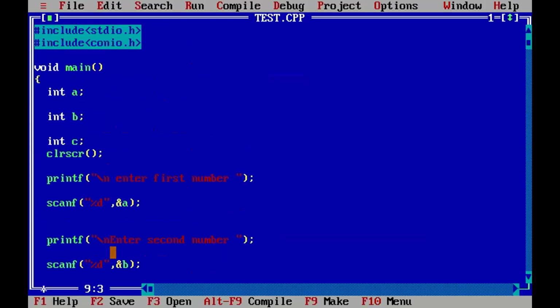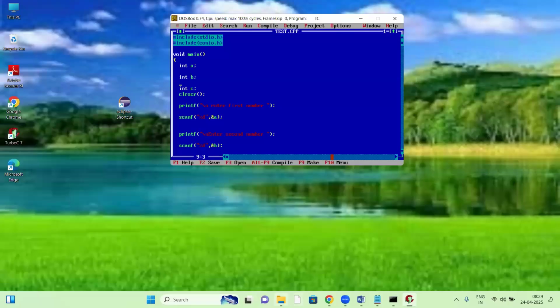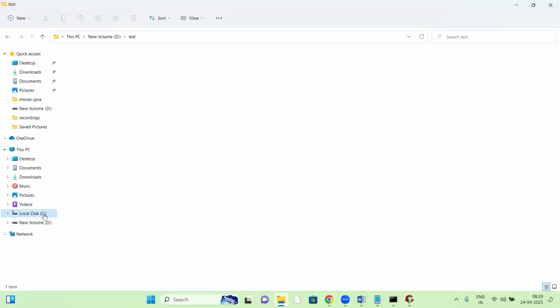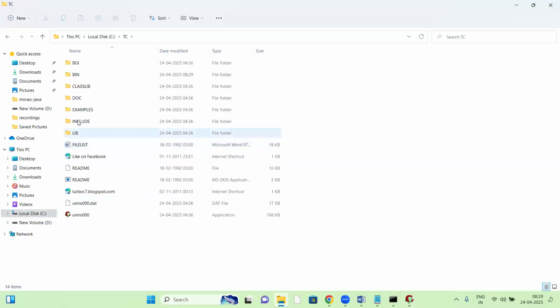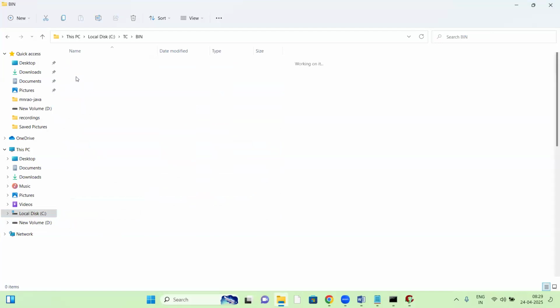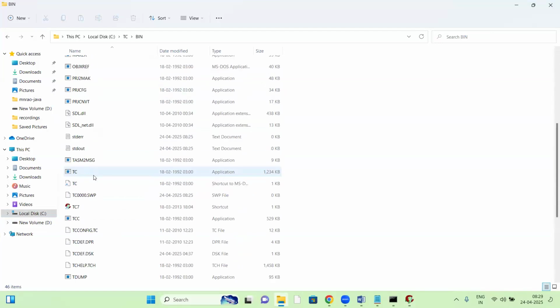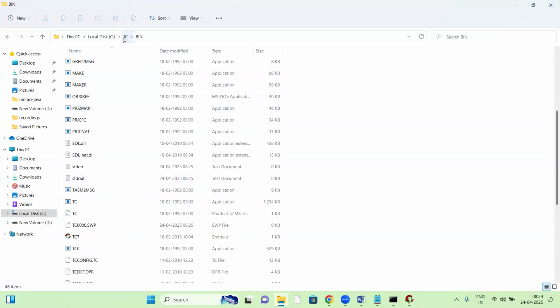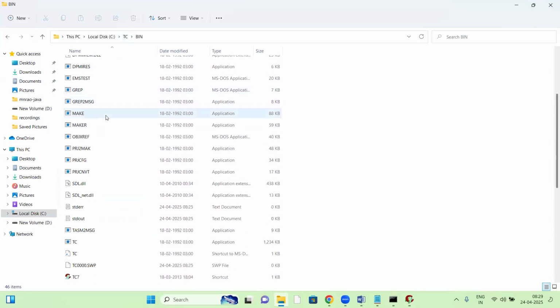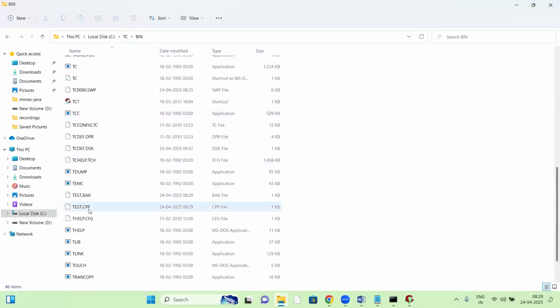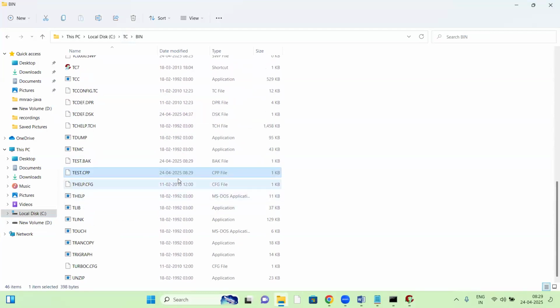Now let us compile it. File, save it, saved. Where is this file saved? Let me show that. The location is C drive, TC, bin folder. Test.cpp is saved here, just now at 8:29.